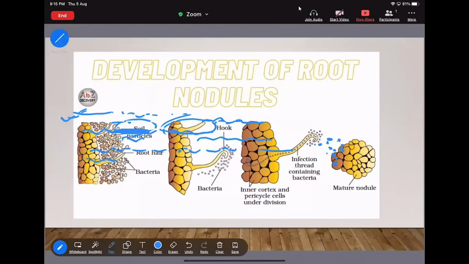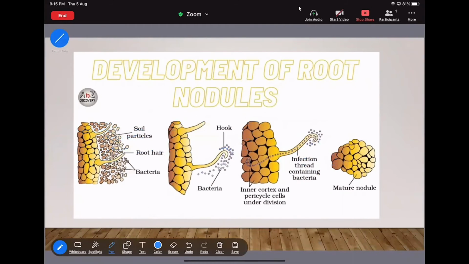See, this is the diagram. I am saying that this is the root hair. Okay. Now this is the bacteria. Now all this bacteria multiply and they will colonize. That means in this way they will colonize in the root hair. Okay. Now this bacteria are going to attach with the first thing, the epidermal cell.